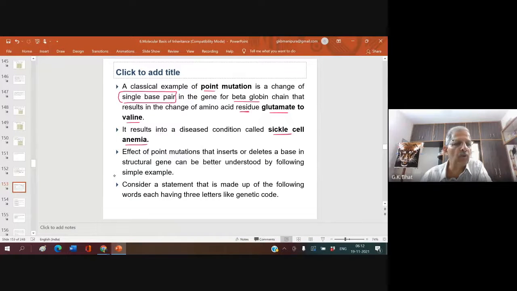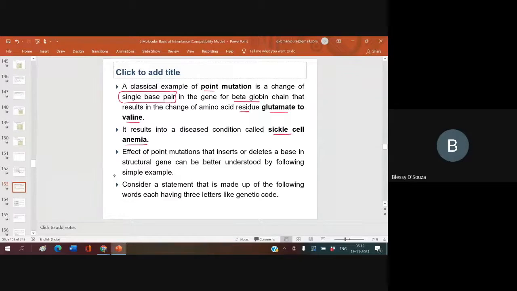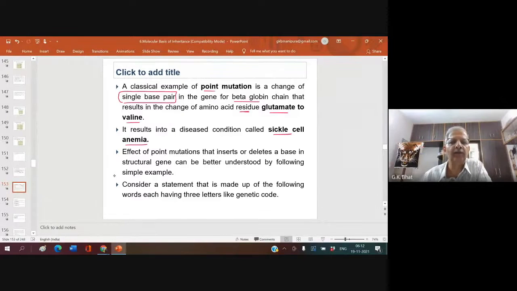I think I might have told you, others said, again let me remind you. Who will tell me what is sickle cell anemia? It is replacement of glutamic acid in which position of a beta chain? Sixth position. Sixth position, by valine. The effect of point mutations that insert or delete a base in a structural gene can be better understood by the following simple example.